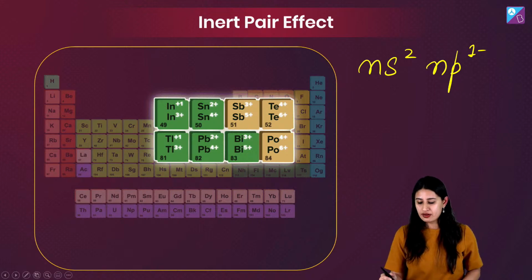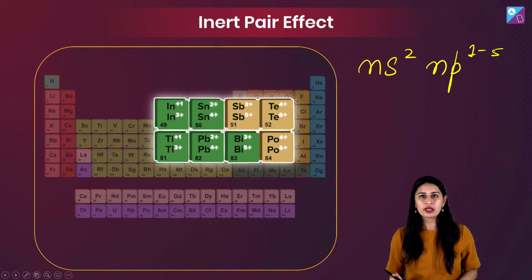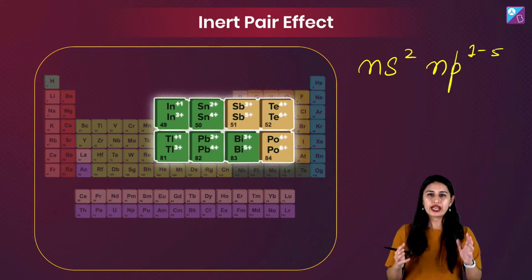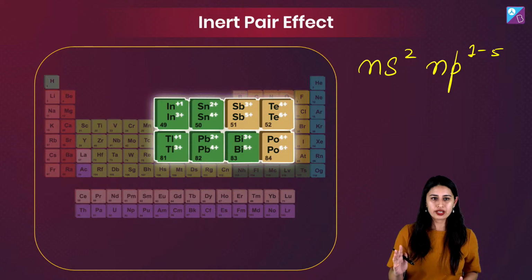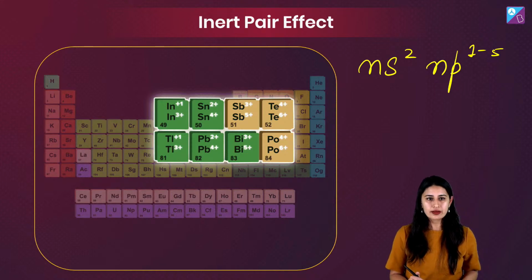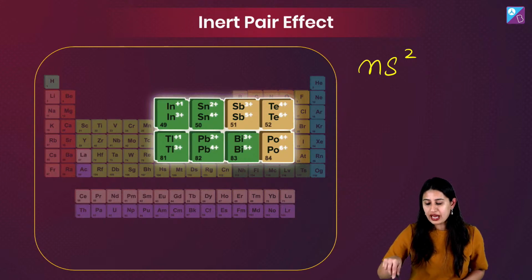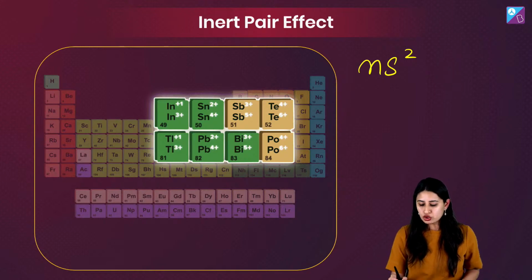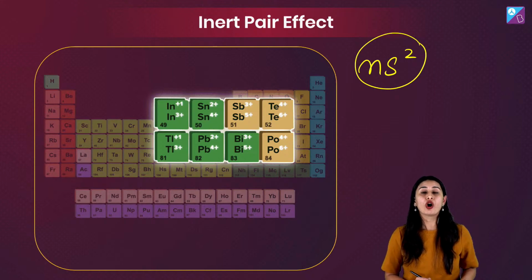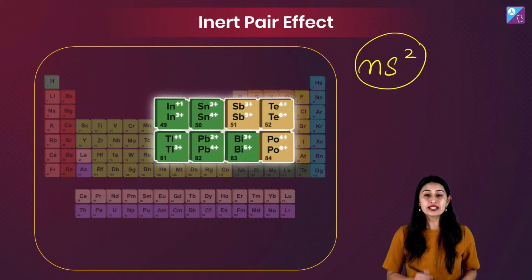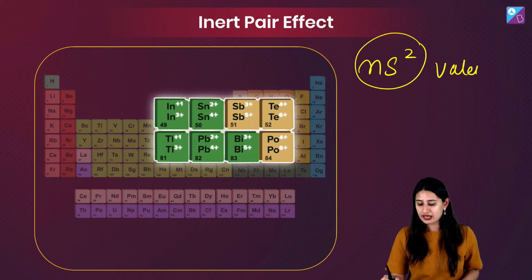Forget about 6. We are not talking about noble gases right now. They do not want to donate or they do not want to accept an electron. So ये आपको पता है कि ये इलेक्ट्रॉन्स हटा दिए NP वाले, तो ये जो 2 इलेक्ट्रॉन्स हैं इनको हटाना बहुत मुश्किल है. Why? It's a valence shell.